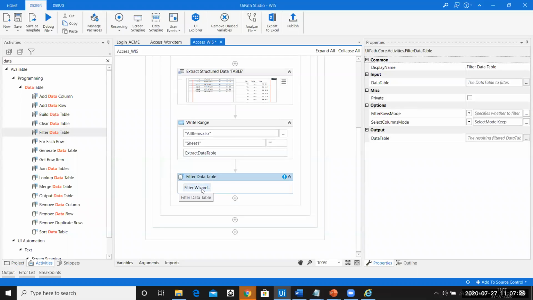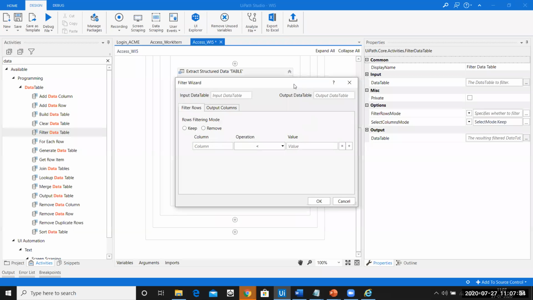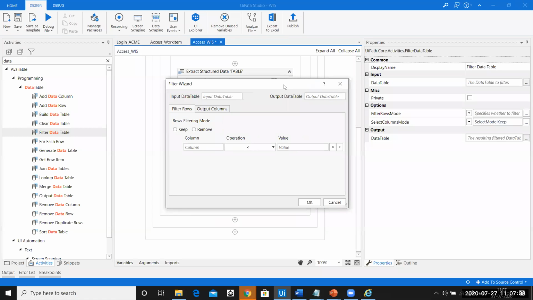Over here, you can see there is an option called filter wizard. I'll click on this option and a new window comes up. Now carefully see what this window is responsible for. In this window, you can see on the top there are two options, input data table and output data table. What do you mean by input data table? As in, pass me the data table on which you want to do the filtration.